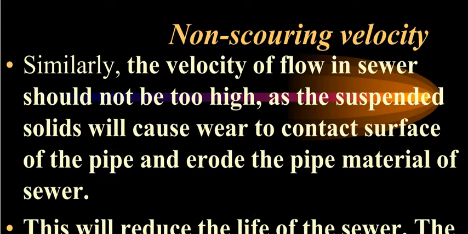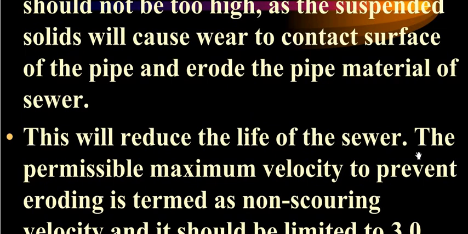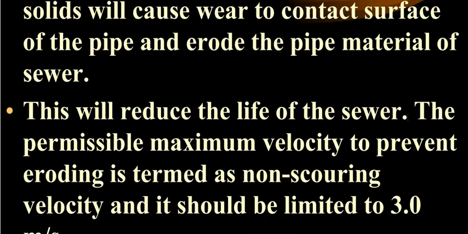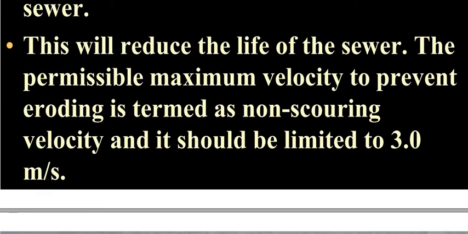This will reduce the life of the sewer, and the permissible maximum velocity to prevent eroding is termed the non-scouring velocity. It is the maximum permissible velocity of the sewage, intended to prevent eroding of the pipe.